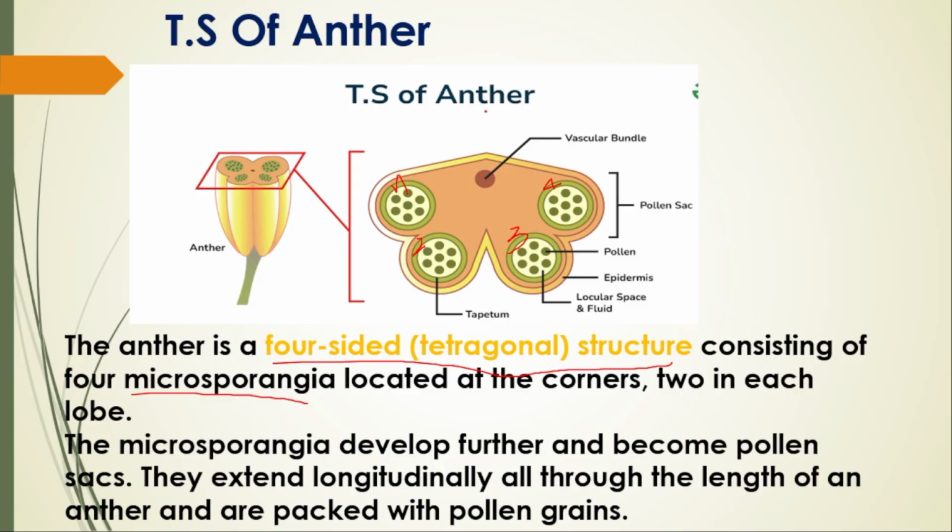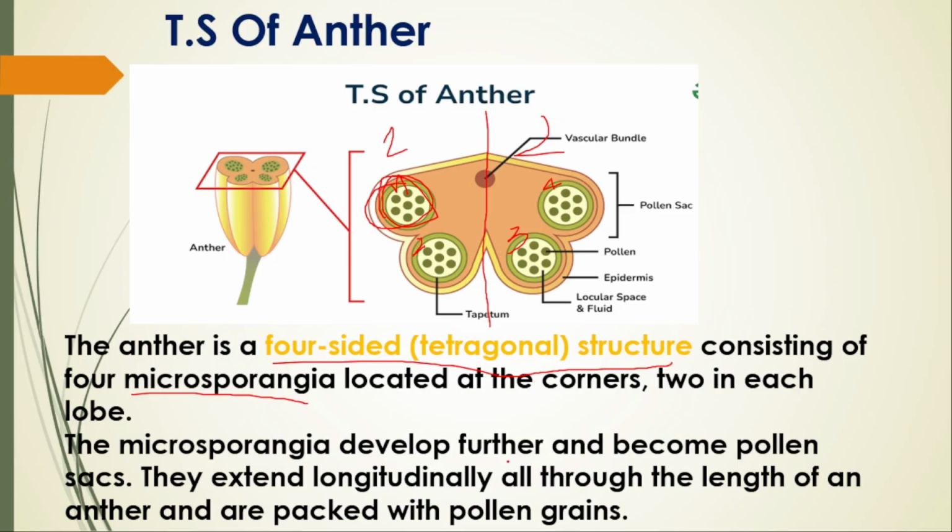So if I slit like this, this is one lobe and this one is the second lobe, isn't it? One lobe has two thecas, one more lobe also has two thecas. That is said to be dithecous and bilobed. The microsporangia develop further and become pollen sacs. When the anther is young, it is said to be a microsporangia. Only after development are they called what? Pollen sac, which is bearing pollen grains.